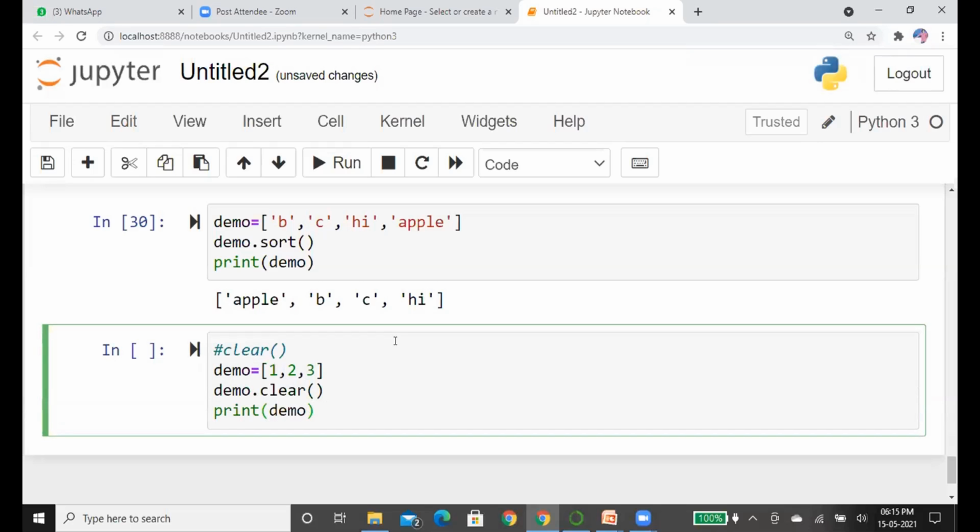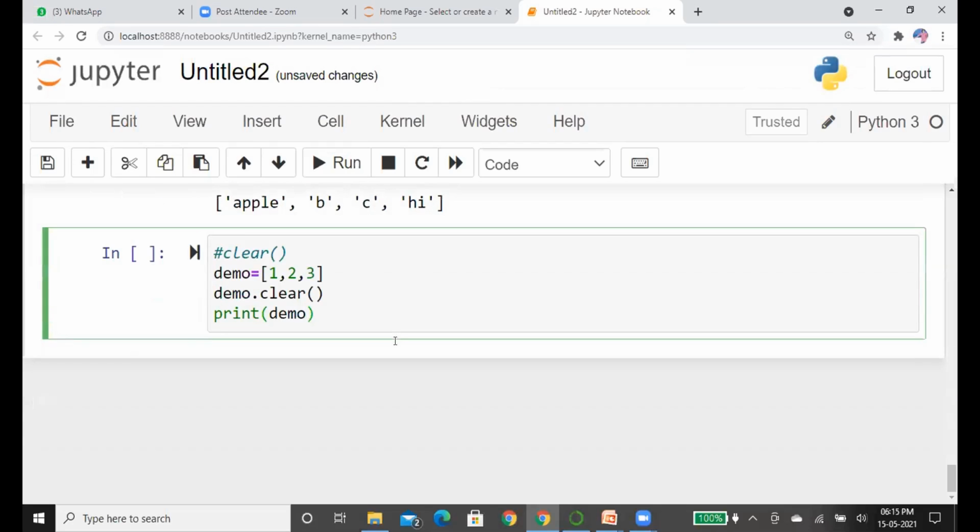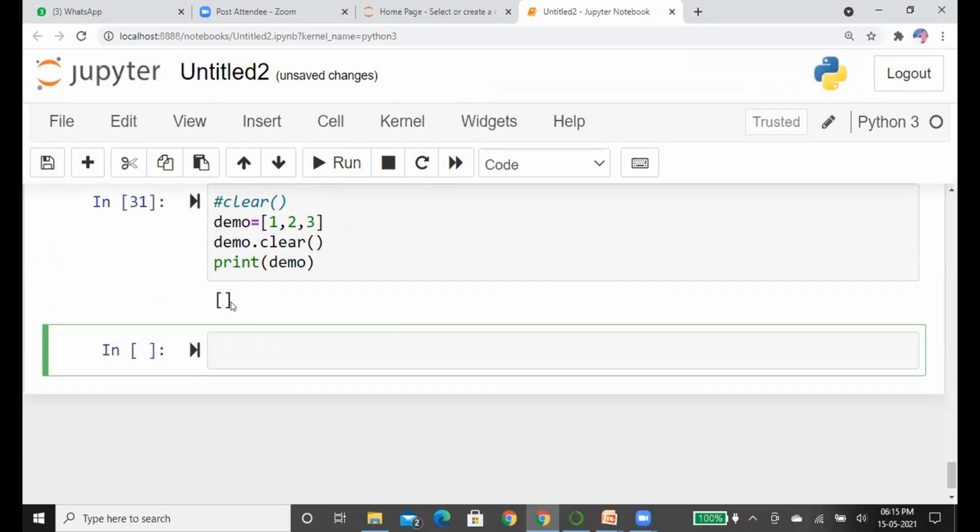I'm going to print the demo. See here, the list is empty. The method clear is applied on the list and it clears all the elements in the list and it prints an empty list. Here we come to the end of the topic list.